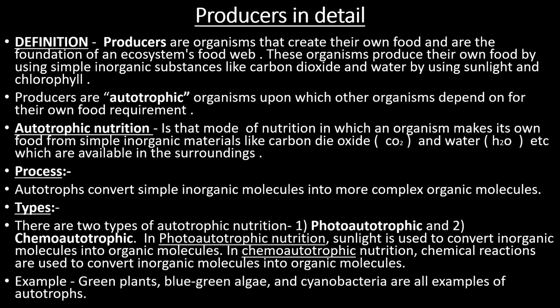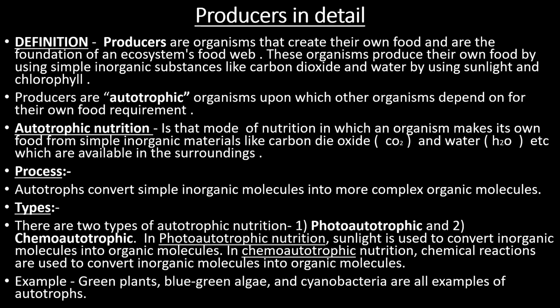Producers are autotrophic organisms. In an earlier video, I had discussed autotrophs. They are the organisms that produce their own food. They are capable of producing their own food, so they are known as autotrophs. And they do not depend on others for their food.